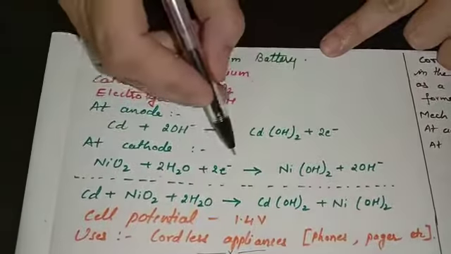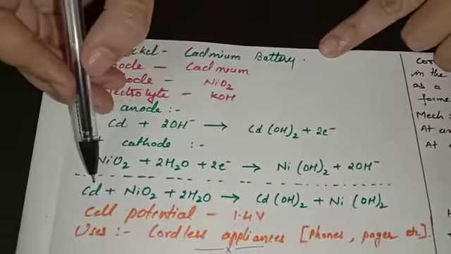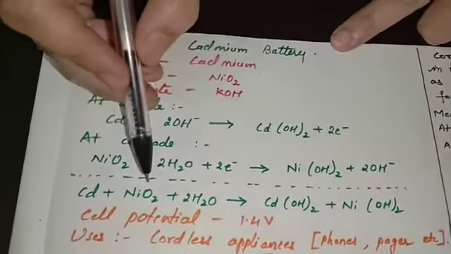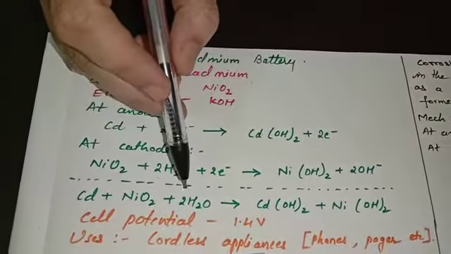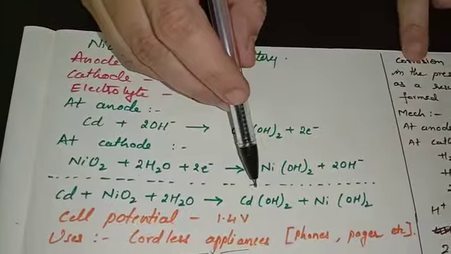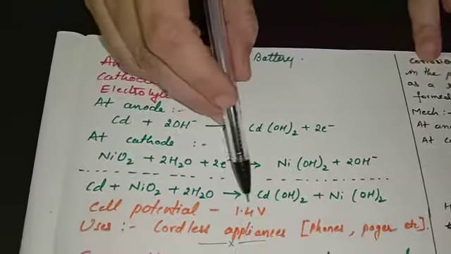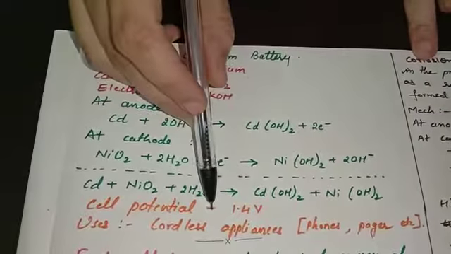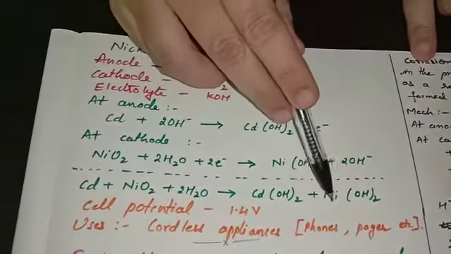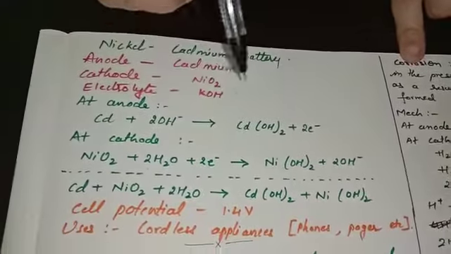These 2 electrons are cancelled out, and the overall cell reaction will be cadmium plus nickel dioxide plus 2 water molecules get converted into cadmium hydroxide as well as nickel hydroxide. The cell potential of this cell is 1.4 volt, and it is generally used in cordless appliances like phones, pagers, etc.